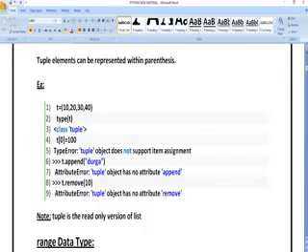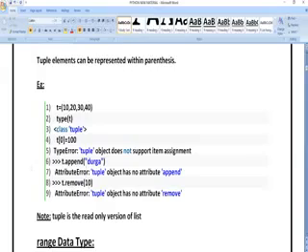Next, type of T. What is the type of T? It is a tuple. You identify it as a tuple based upon the symbols. Next, T of 0 is equal to 100. You are trying to update the 0 value from 10 to 100. You got an error here. You cannot update. T dot append of Durga: you want to add a new variable called Durga, but you cannot add a new variable. Why? Because you cannot add any values once you have declared it.